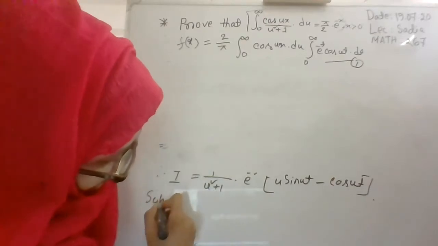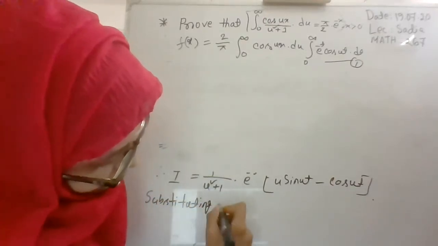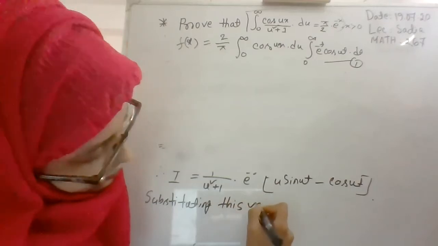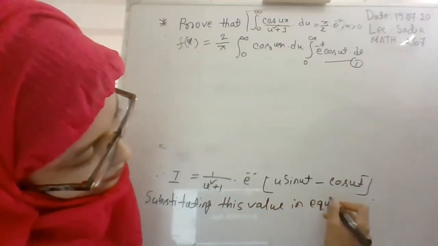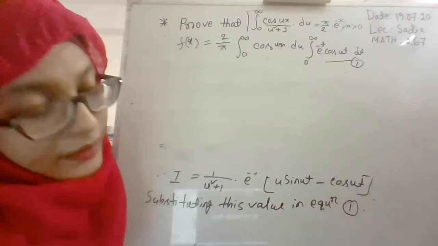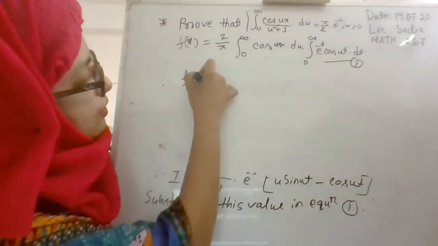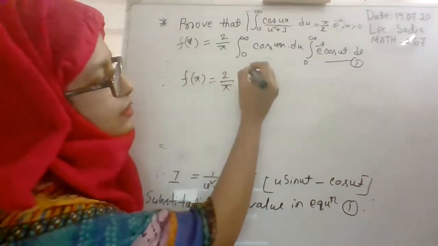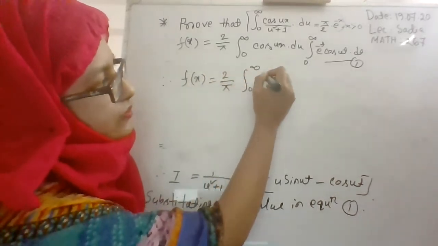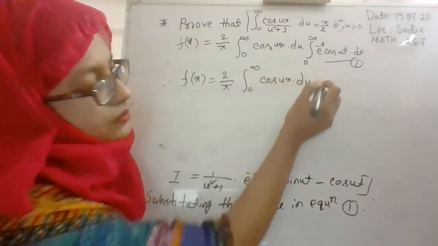Substituting the value of I, we then obtain 2 by pi, integral 0 to infinity cos ux du, right?